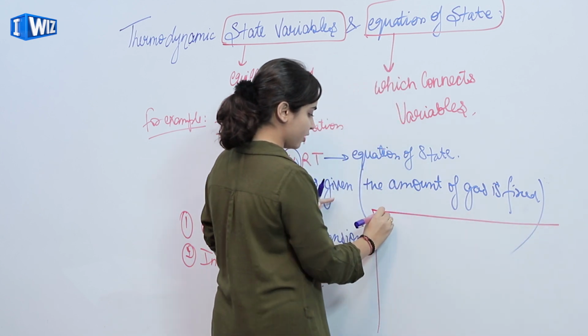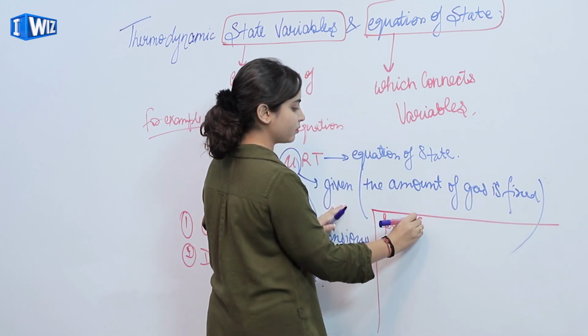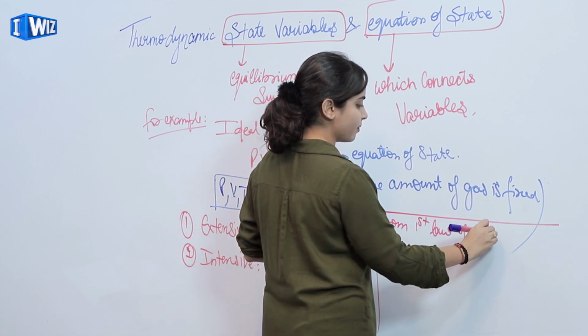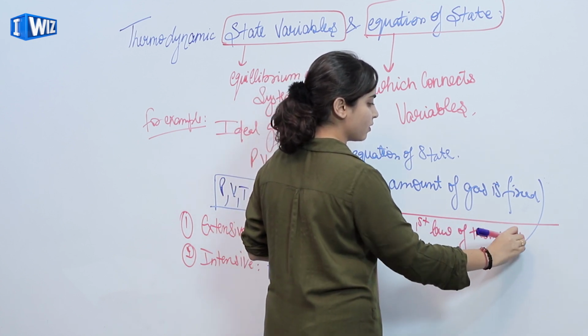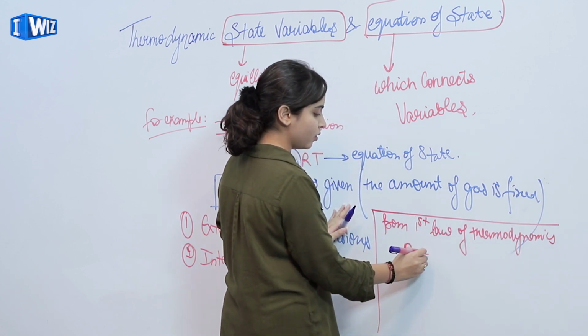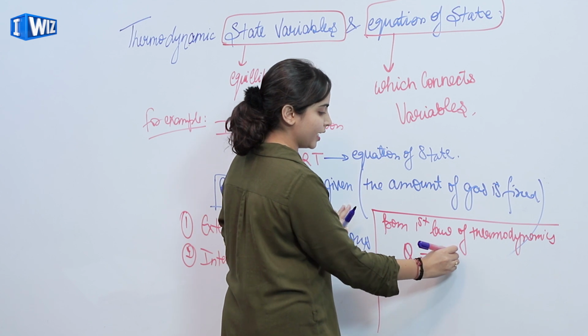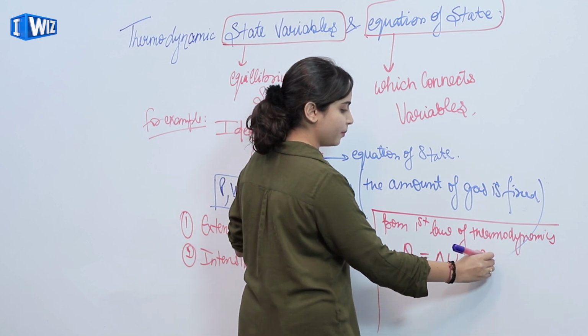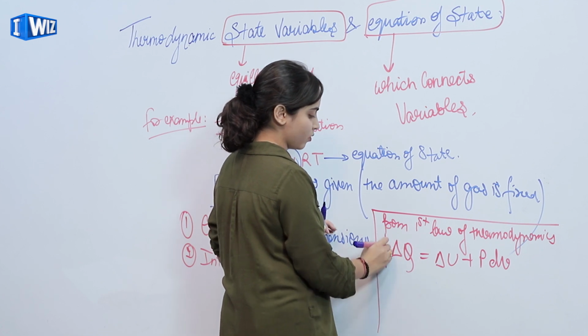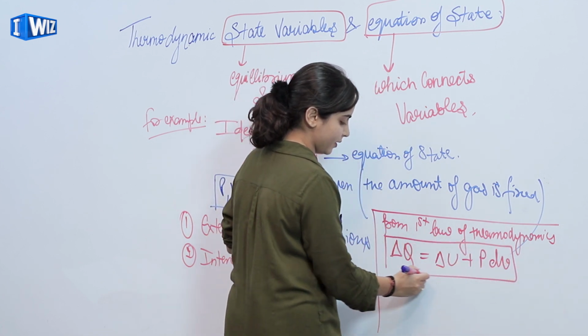So from the first law of thermodynamics, we have Q equals delta U plus P dV, or say delta Q equals delta U plus P dV.